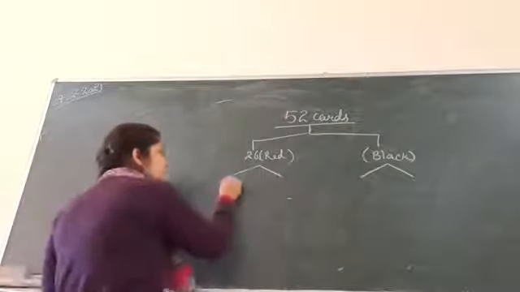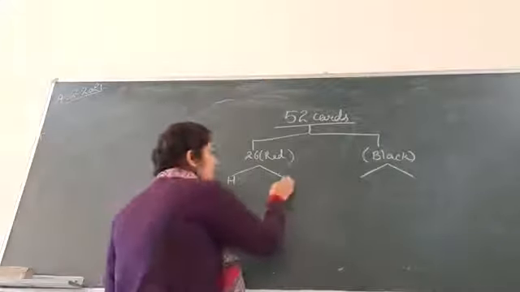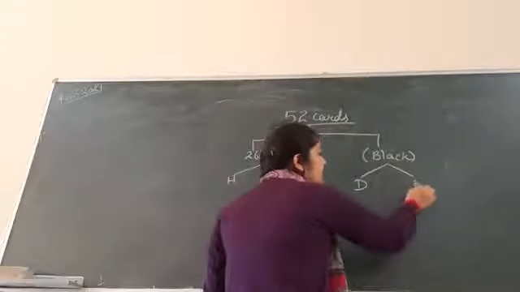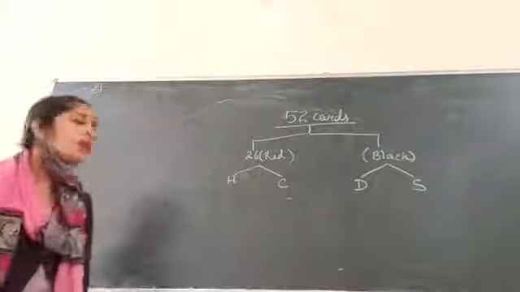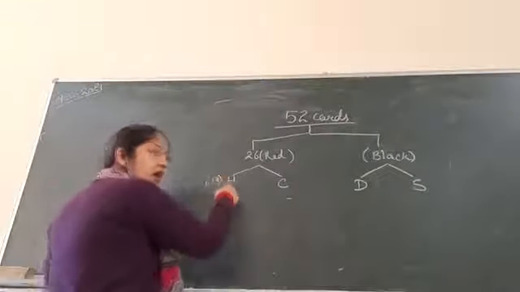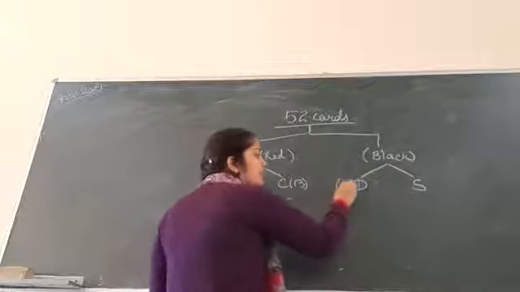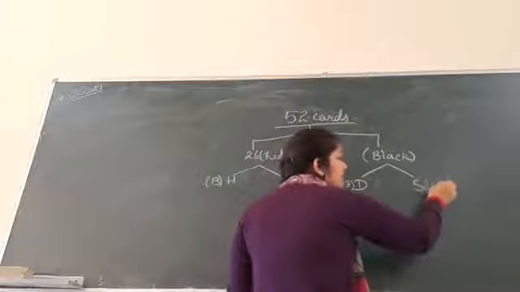Okay? Heart, club, diamond, spade. Okay?